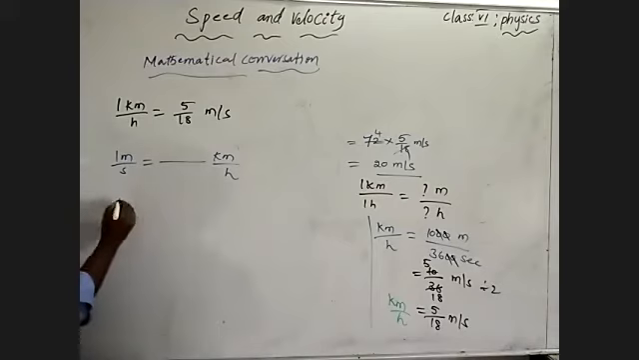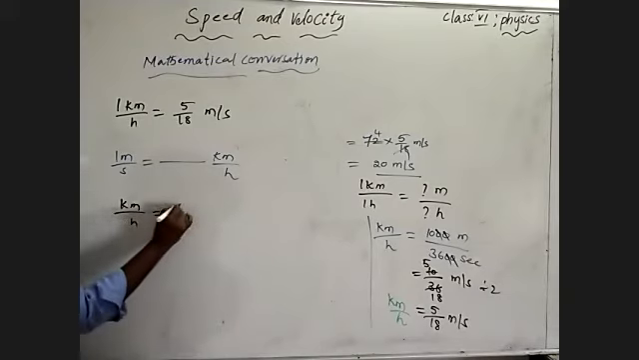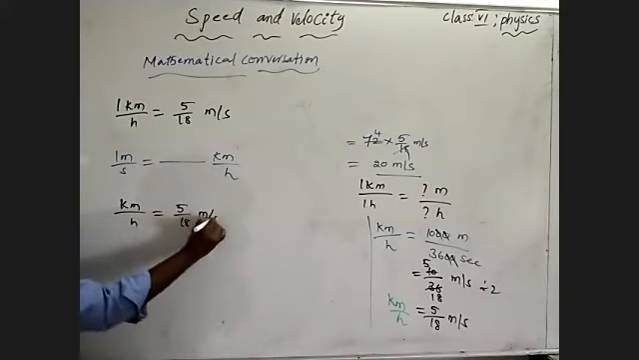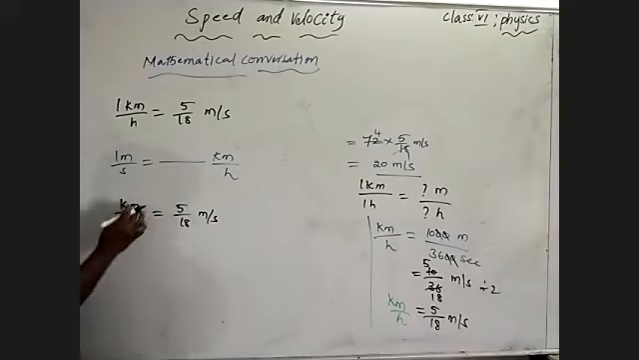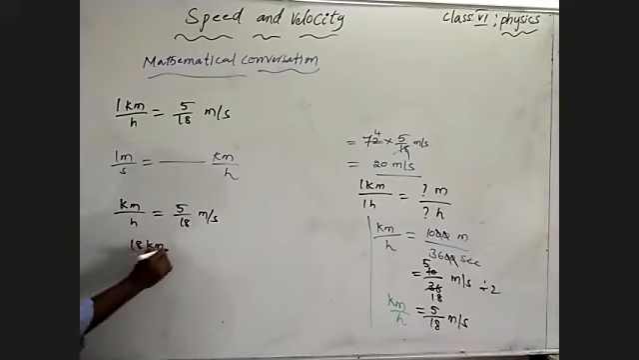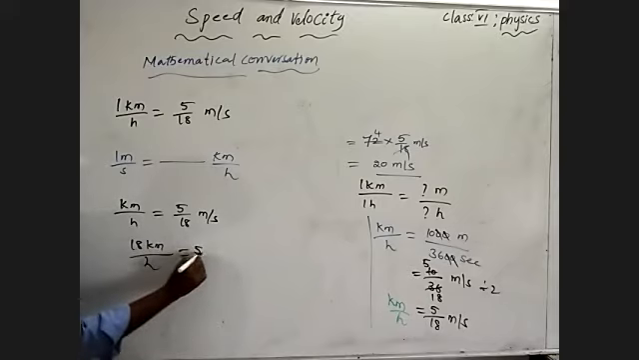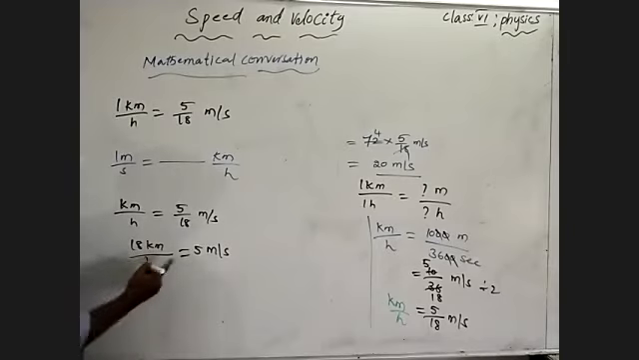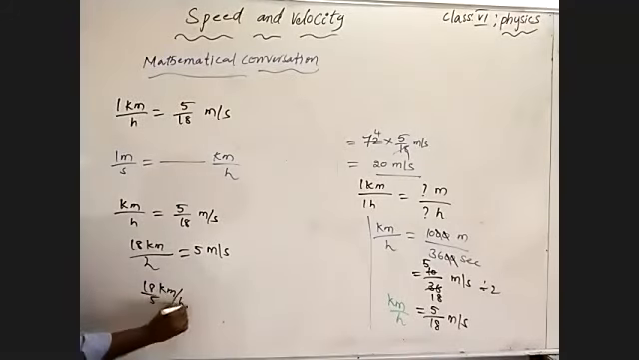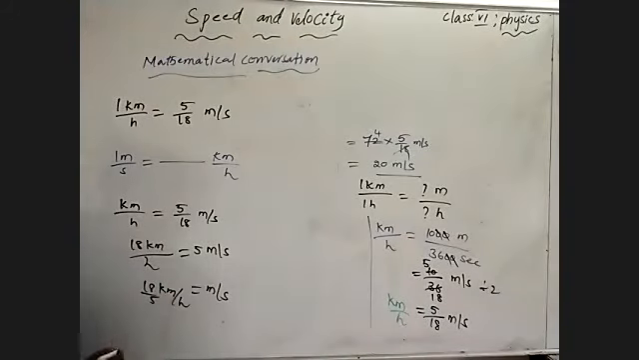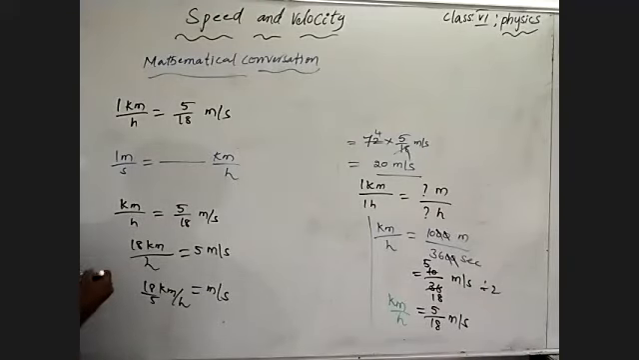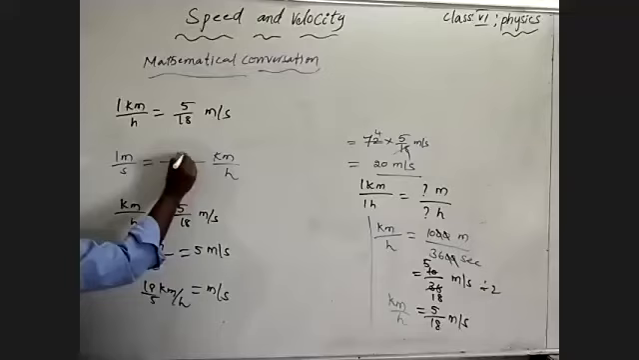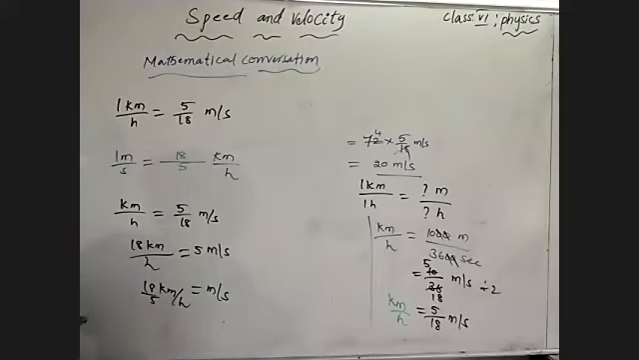Simple to convert that: 1 kilometer per hour is equal to 5 by 18 meter per second. By transferring 18 to this side, 18 kilometer per hour is equal to 5 meter per second. Now 5 will also be transferred, and in multiplication it becomes division. So 18 by 5 kilometer per hour is equal to 1 meter per second. Means 1 meter per second is equal to 18 by 5 kilometer per hour.